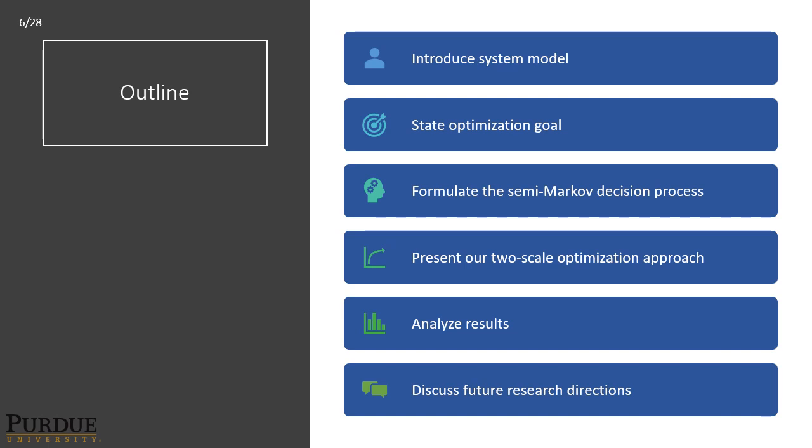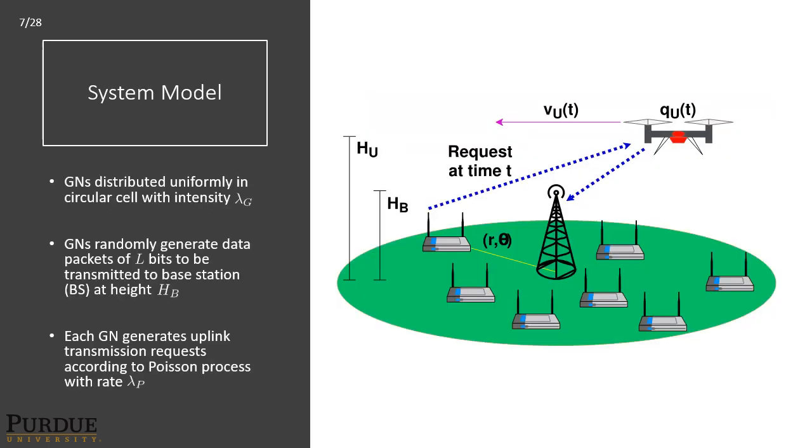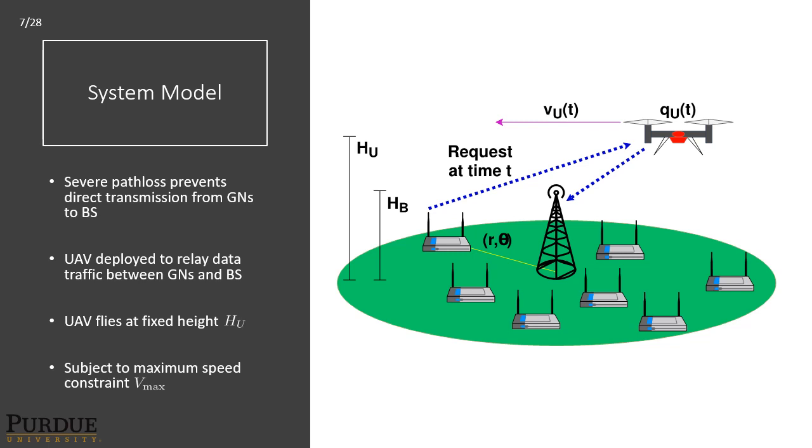So our ground nodes in the circular cell of radius A are distributed uniformly with an intensity lambda g. These ground nodes generate random data traffic of size L bits each to be transmitted to the base station, which is at a fixed height in the center of the cell, height hb. Each ground node generates uplink transmission requests according to a Poisson process with rate lambda p. Due to severe path loss between the ground nodes and the base station, a UAV is deployed to relay the data traffic between the two. This UAV flies at a fixed height HU and is subject to a maximum speed constraint Vmax.